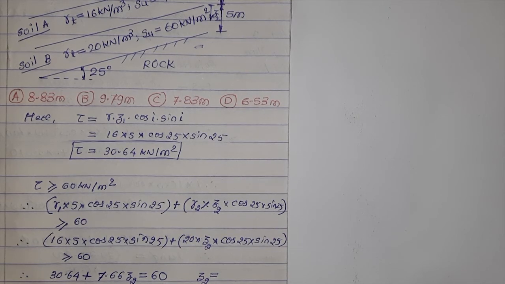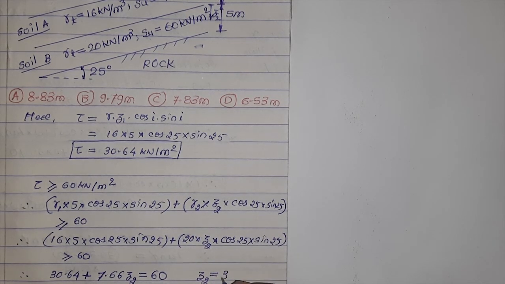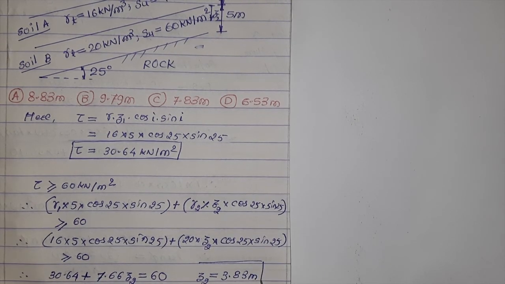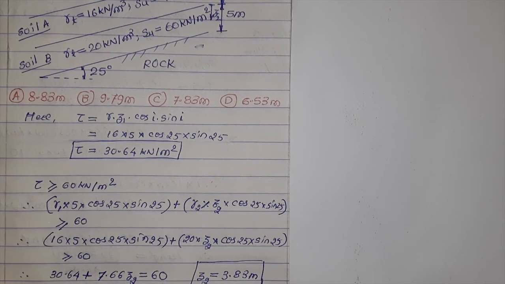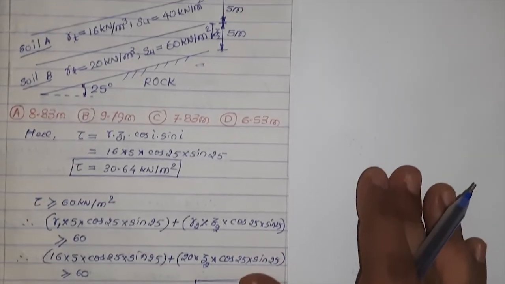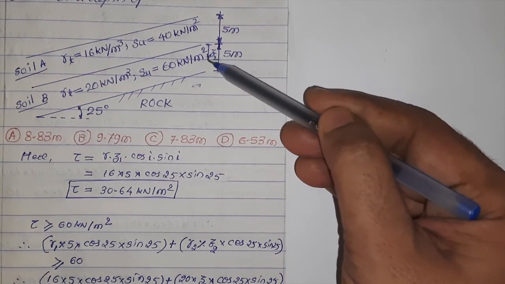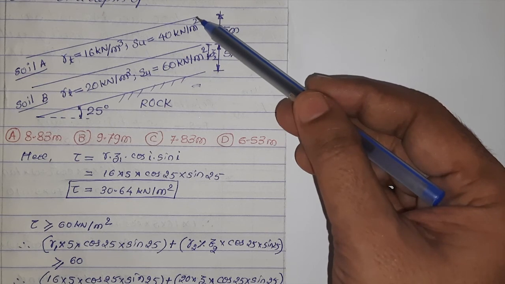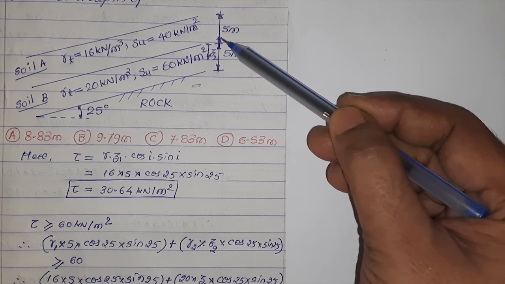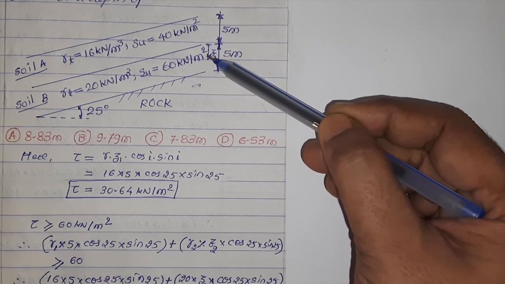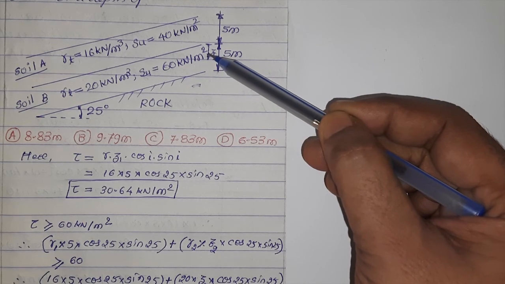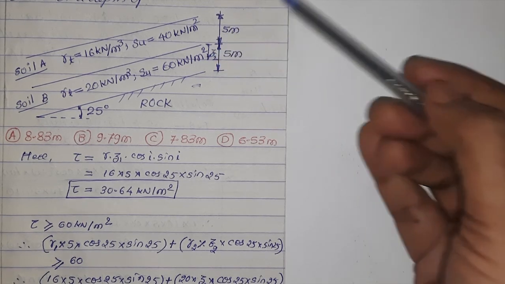Z2 comes out to be 3.83 meter. Now this is the depth of the slip surface from the interface of these two types of soils. So basically this is 3.83, but from the top ground surface depth will be 5 plus 3.83. Hence, total depth would be 8.83.